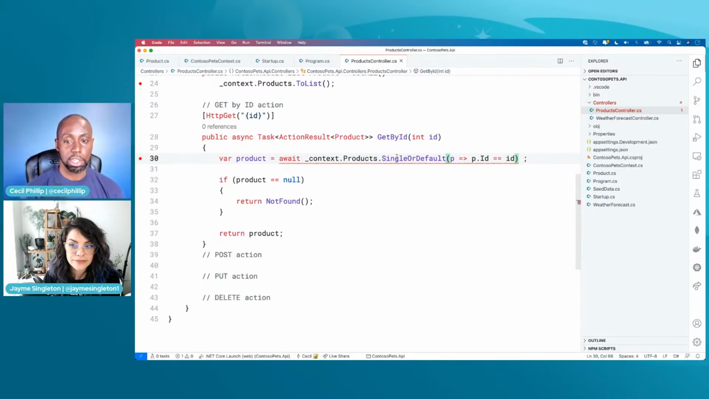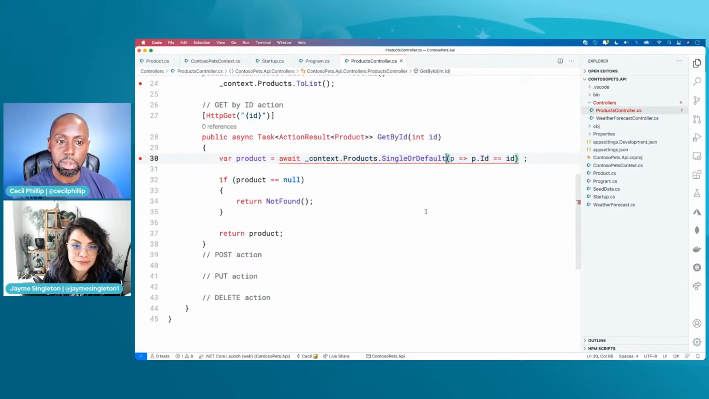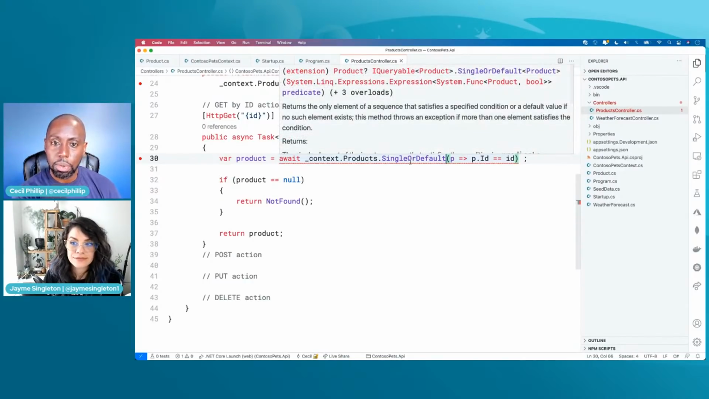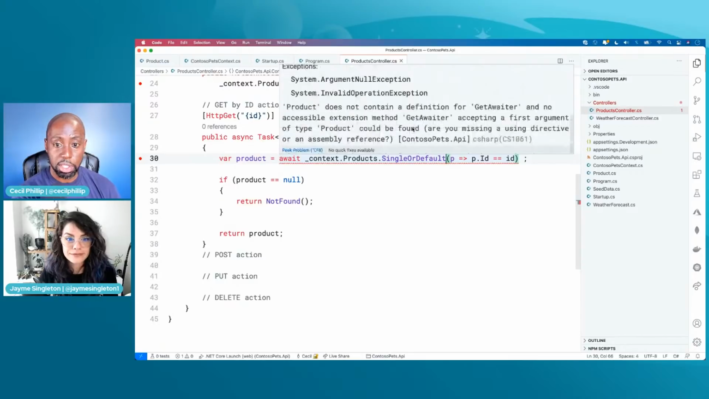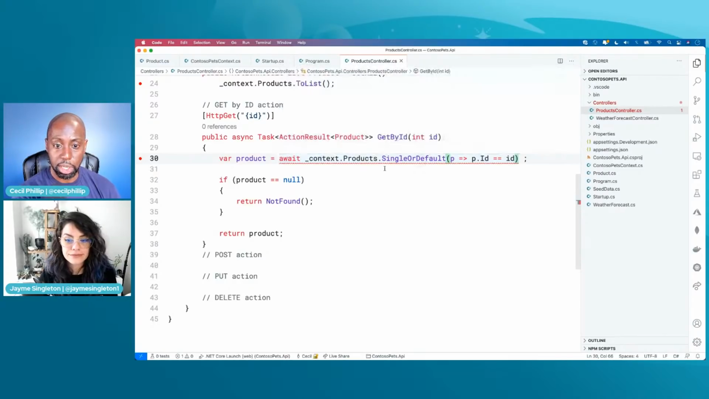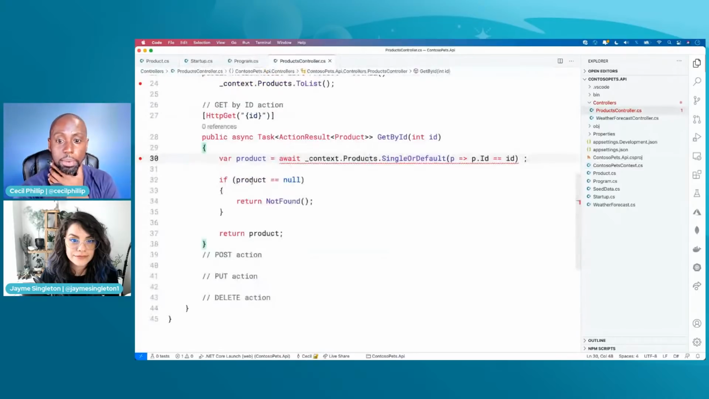All right, so what do I do? Why did I change this? Why is this mad at me? This is mad because it's saying, single or default, okay, Product does not contain definition for get awaiter. Does it not? Let me see. Oh, okay, got it. Single or default.